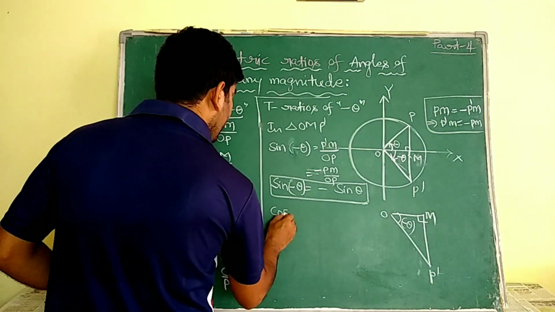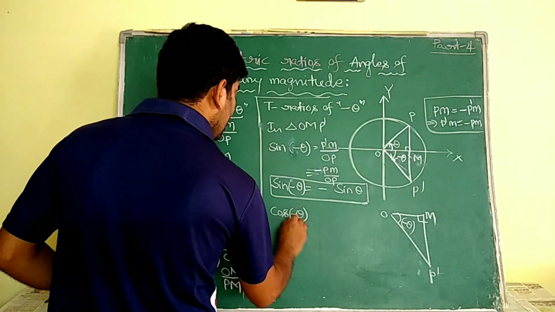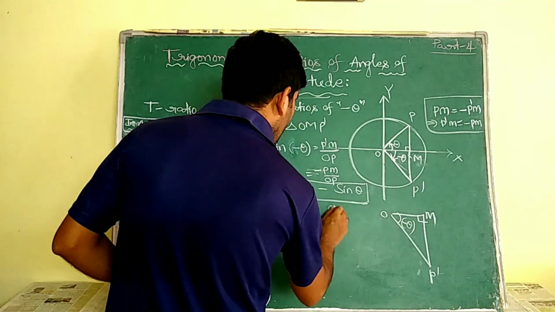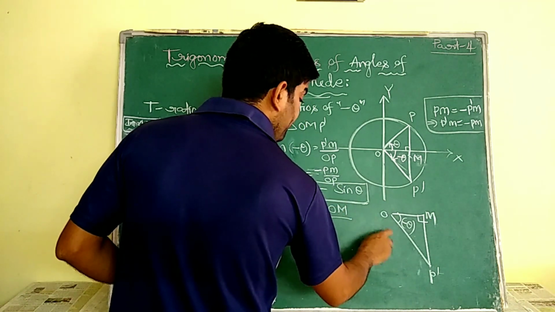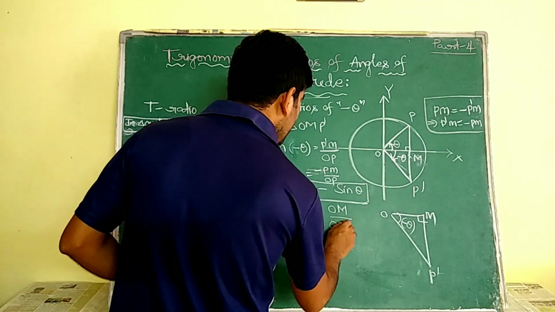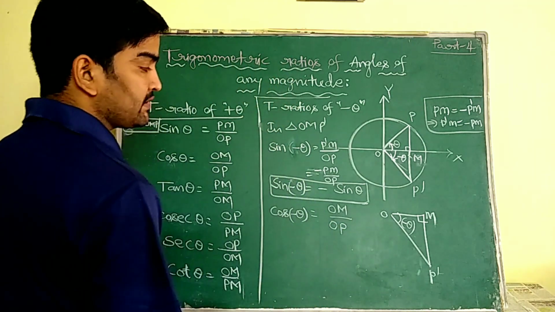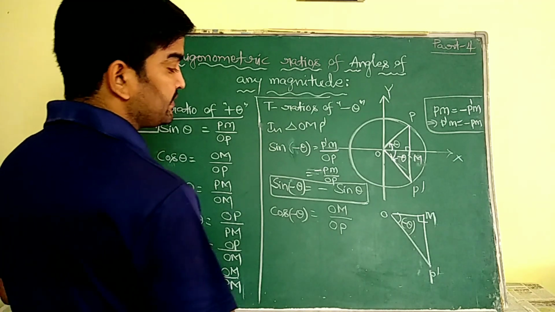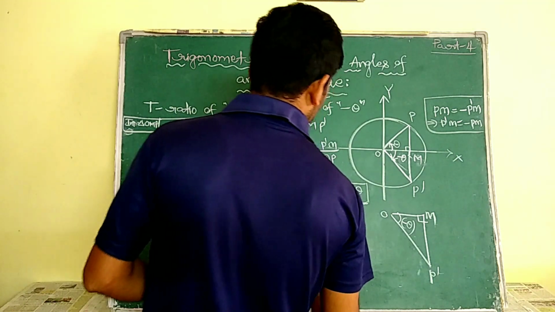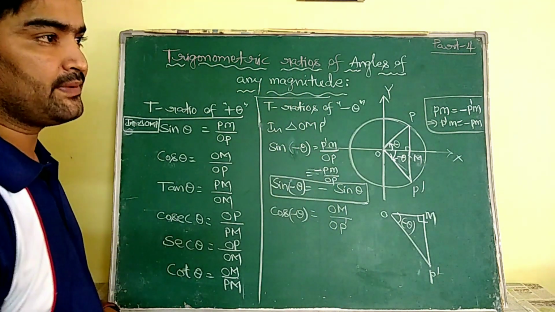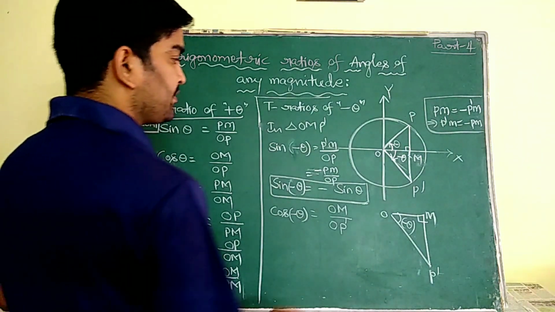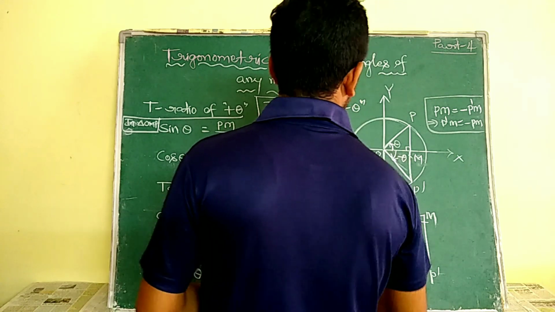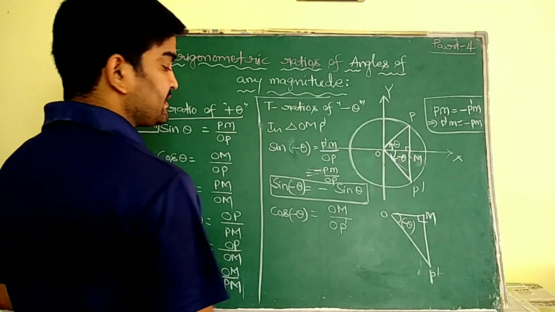Similarly, cos. Find all the values. Cos of minus theta: in this triangle, what is cos of minus theta? Adjacent side OM by OP dash. OP and OP dash are the same, because OP dash is equal to the square root of this plus this, so there is no difference in the values.